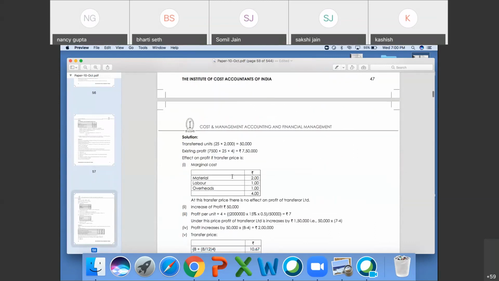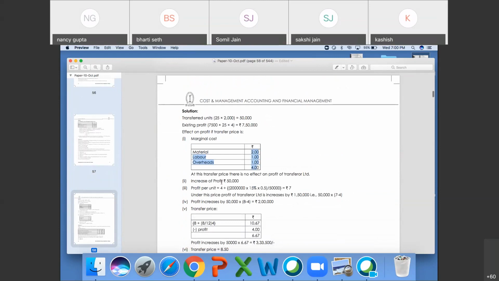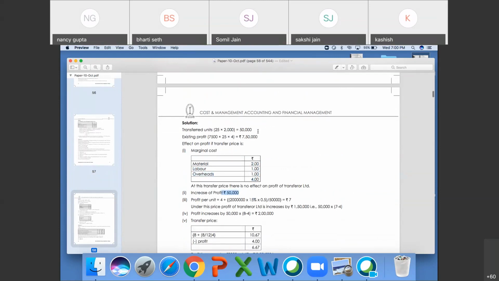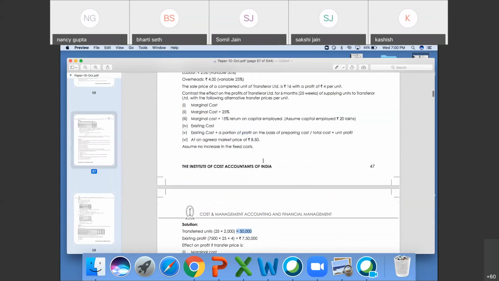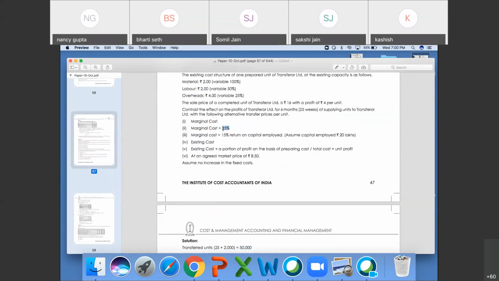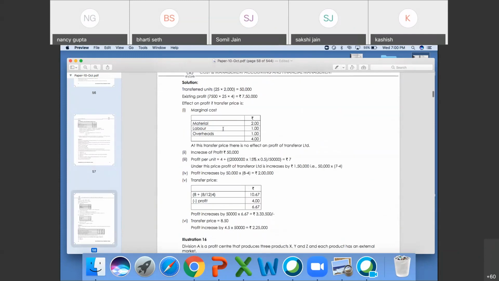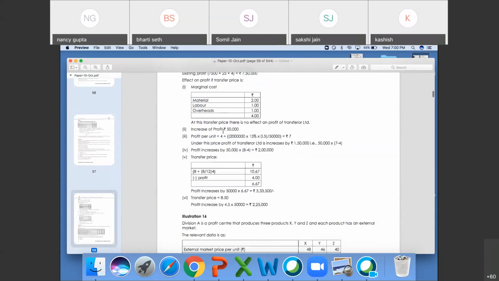Next, marginal cost 2 plus 1 plus 1 is equal to 4. Okay. Increased profit is 50,000. Your units is 50,000. Increased profit increased by 25%. That was 1 rupee into 1. 4 rupees was your existing one and 1 rupee your increment. So it will be 50,000 into 1. Clear?